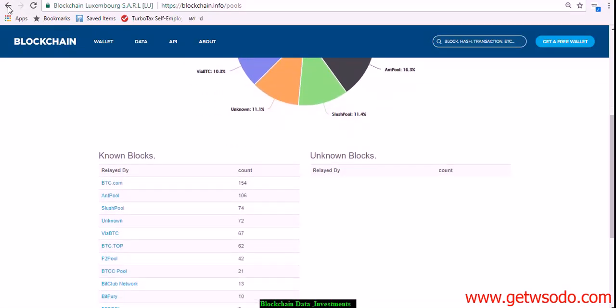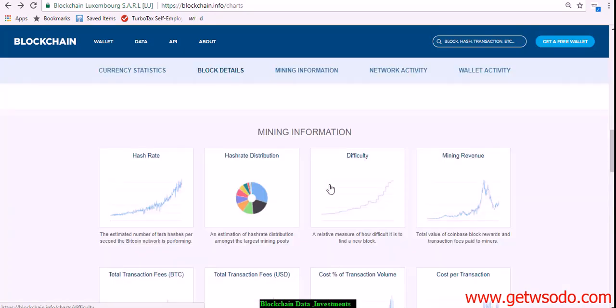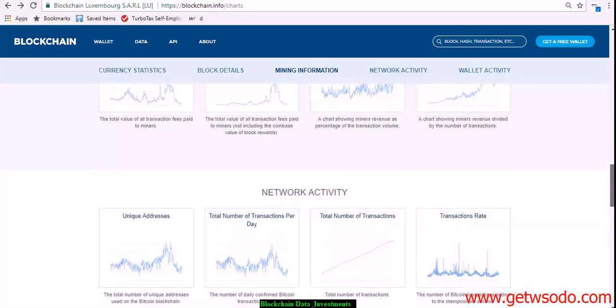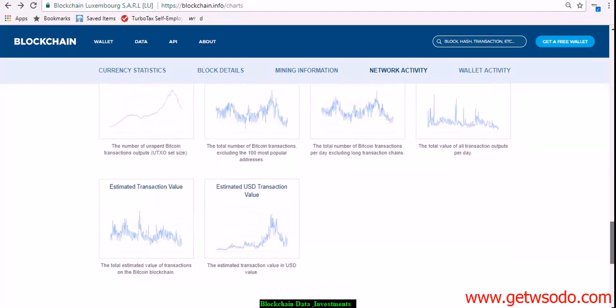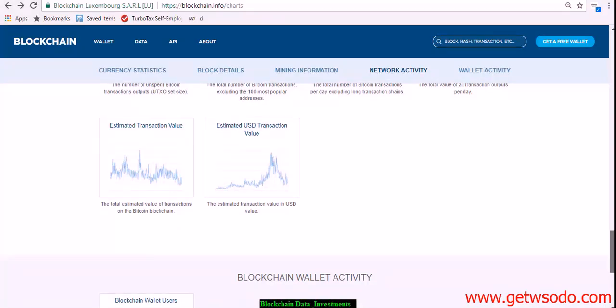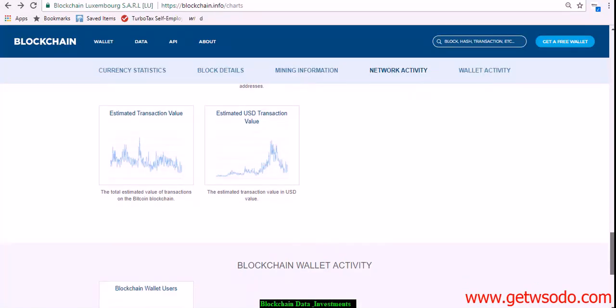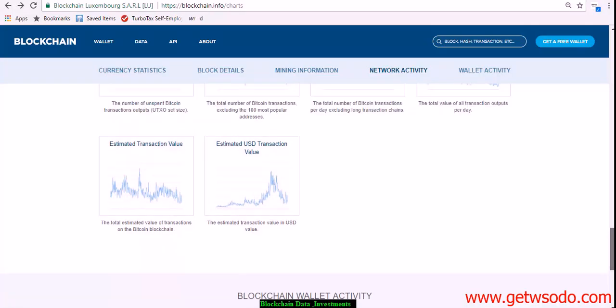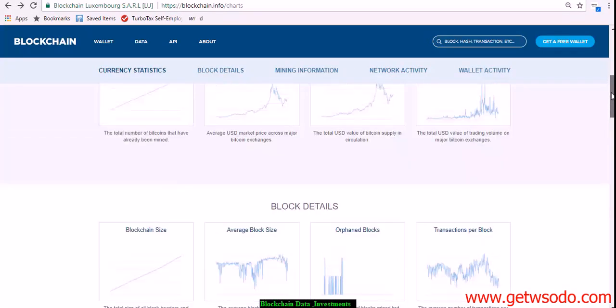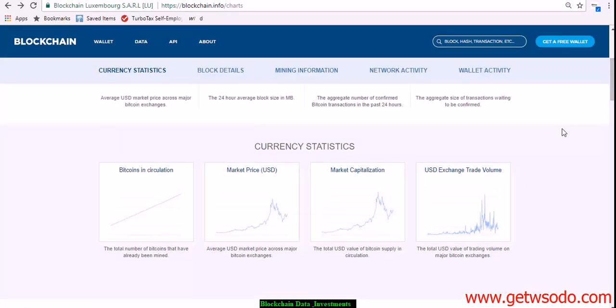You've got so much information on here. So look at the data that blockchain.info has to offer. It's going to give you a lot of really good stuff. There's also difficulty charts. It'll show you information on mining, tons of different stuff on here. So really go through this. This is going to give you a really, really good idea of what's going on in the blockchain. Estimated USD transaction value. There's tons of stuff on here. So blockchain.info for that.